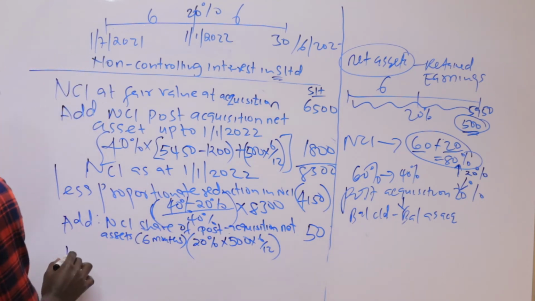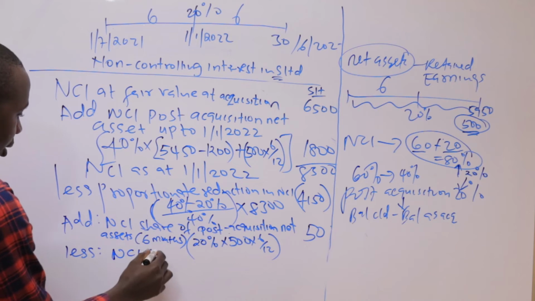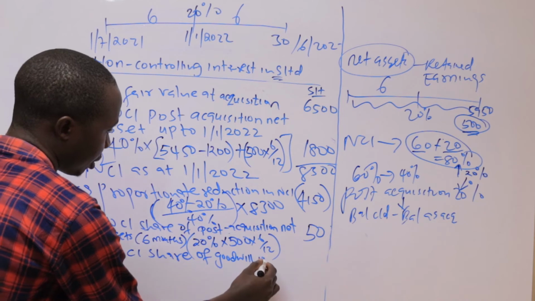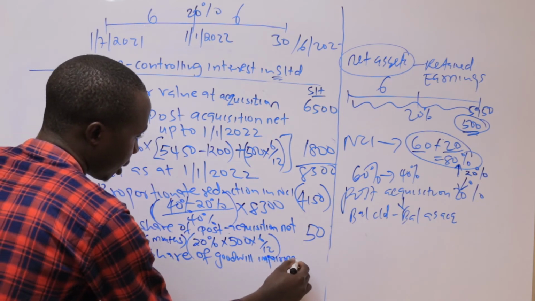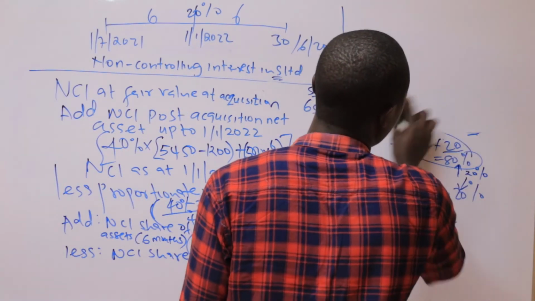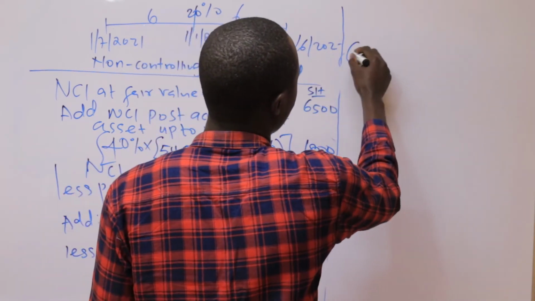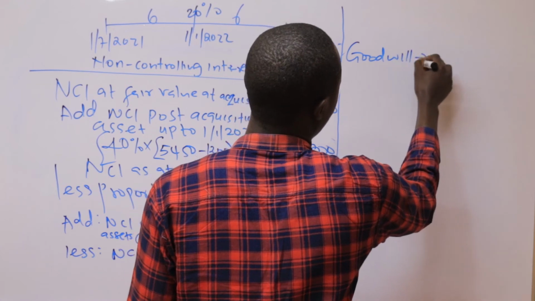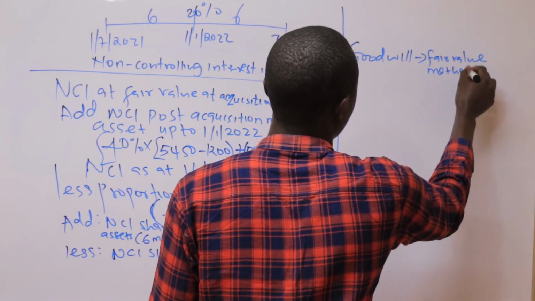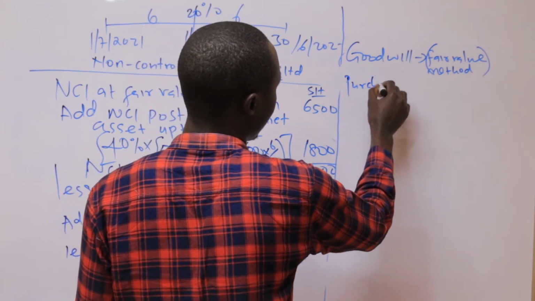The next thing now, or the last thing to deduct here, is the NCI share of goodwill impairment. And this takes me to the next step of doing goodwill. I said that we are supposed to use the full method, or we call it the fair value method as per the question. So how do we go about it? We start with the purchase consideration.